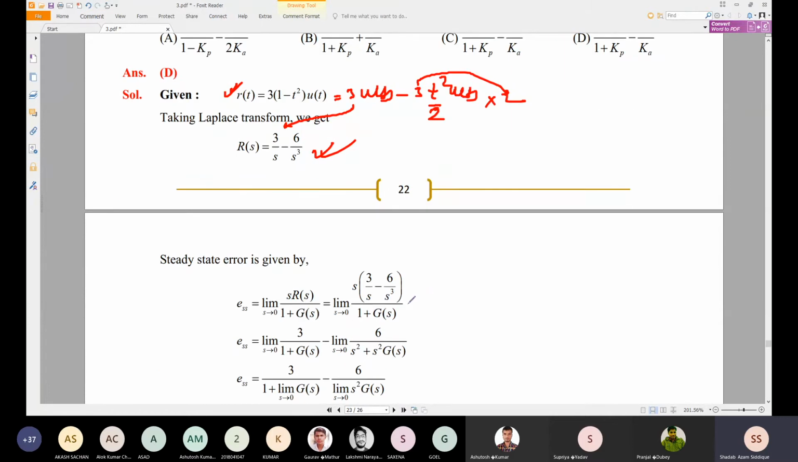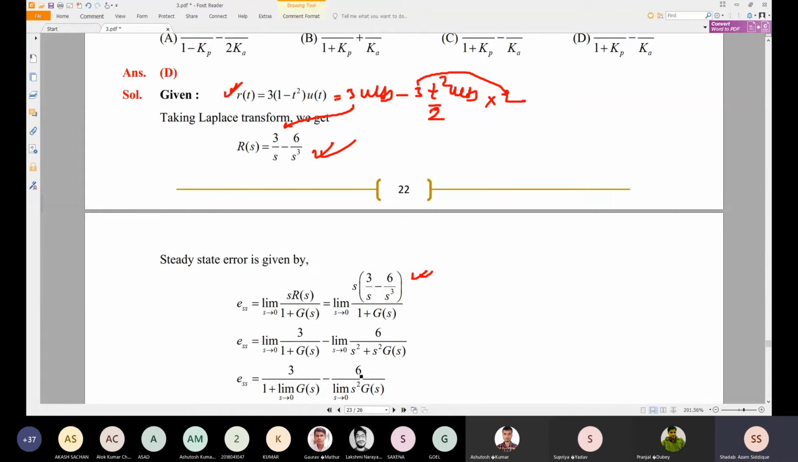So that is nothing but limit s tending to 0 of s into R(s) divided by 1 plus G(s) into R(s). We can substitute, and G(s) into 1 plus G(s) we can substitute here. So we have s. Now you can see here this becomes 6 divided by s square plus s square G(s). We can take s square as common, so we can split these two: 3 by s and 6 by s.